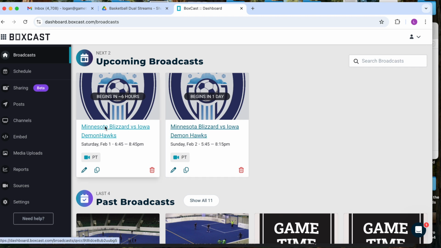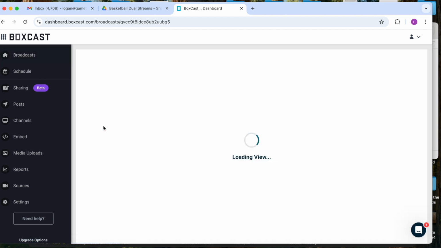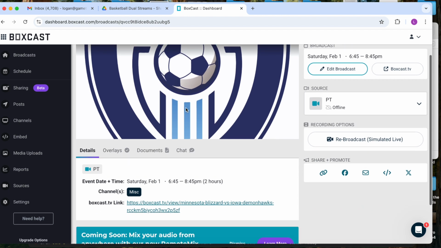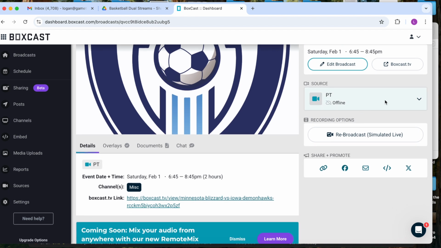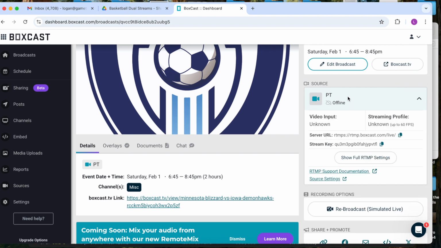So you can see here that it shows your Minnesota Blizzard game. You'll select that. It shows the time, 6:45. That'll be notable here in a minute. The other thing you're going to want to pay attention to is where it says source. If you click on this, it will show you a couple things that you're going to need back in Production Truck. So just click copy on URL. It's that little button. You can also highlight it if you want.